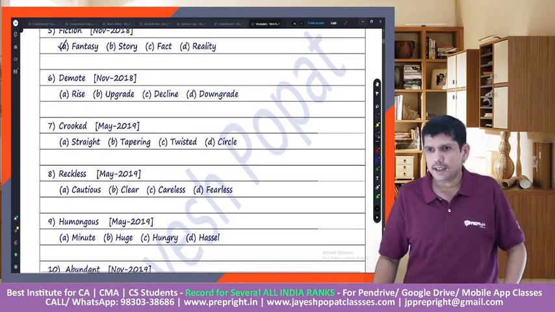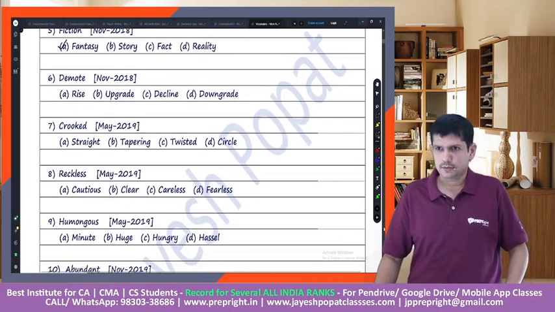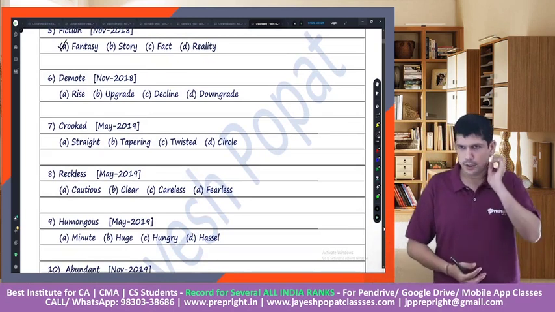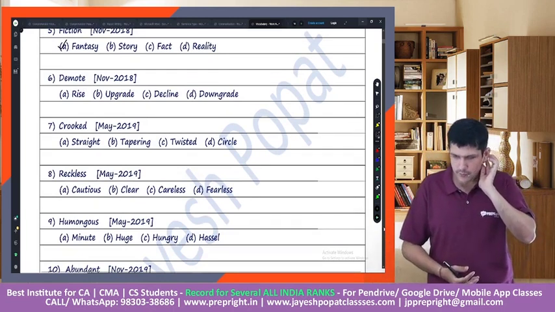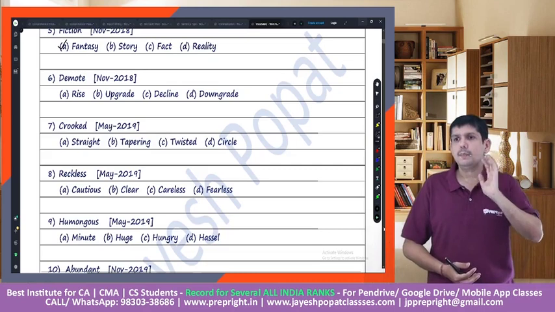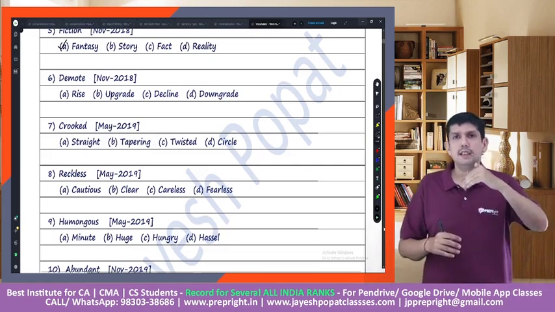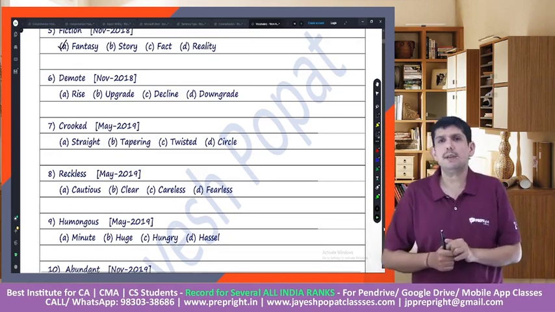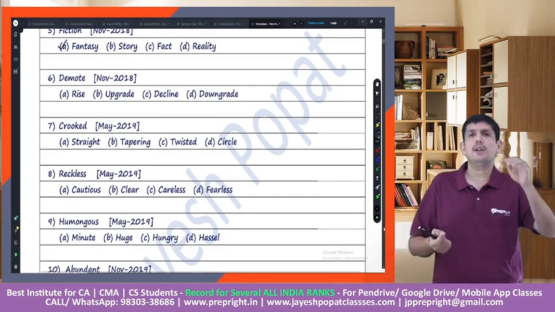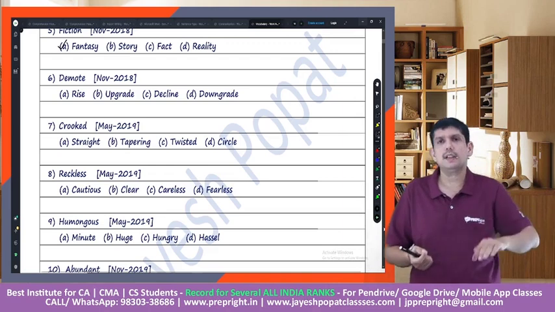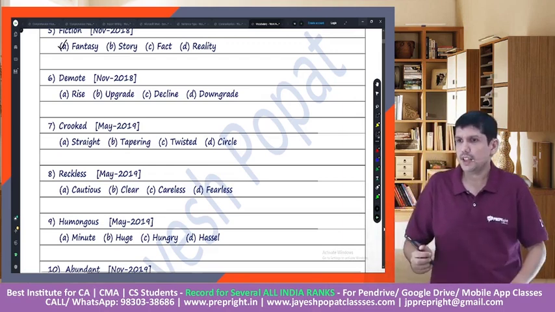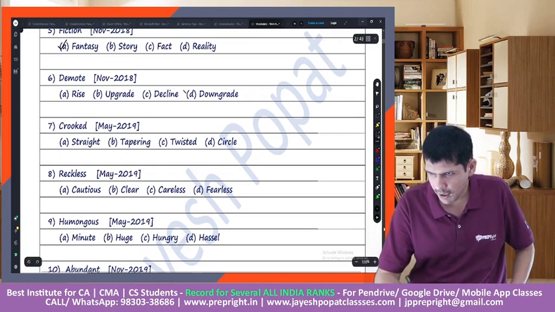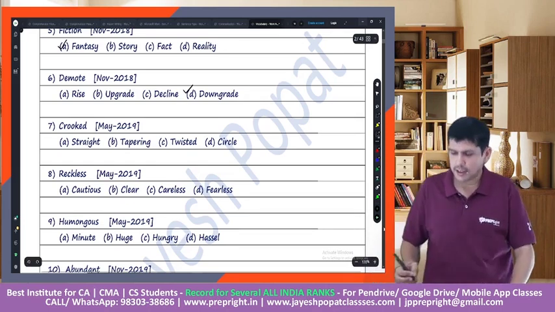Great. Let's have a look at the next word, demote. What do we mean by demote? Demote means either somebody is promoted, that guy rises to the next level, or maybe because of your poor performance, you are demoted. So you are downgraded, you go to a lower position. So the correct answer is downgrade. Again, I have got a majority of correct answers in the chat.